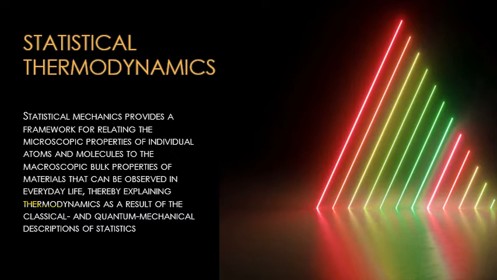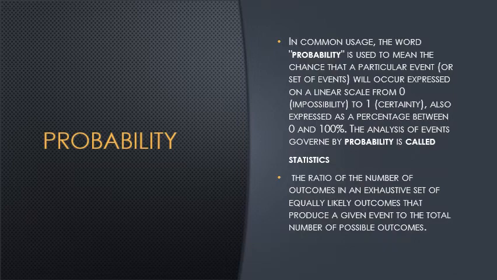Here we discuss the statistical methods: probability, combination and permutation. These methods are necessary for understanding of statistical mechanics and thermodynamics. The first statistical method here we discuss is probability.